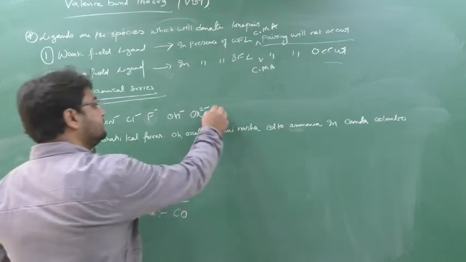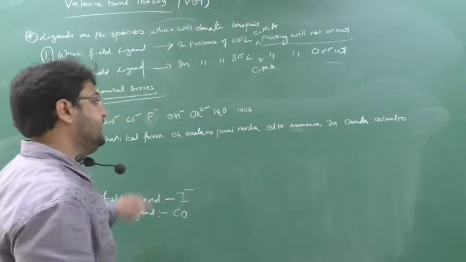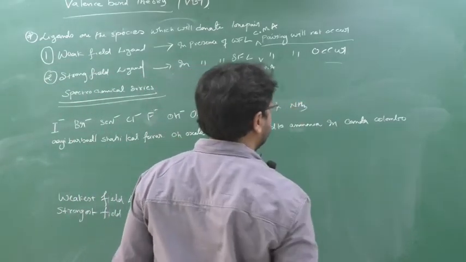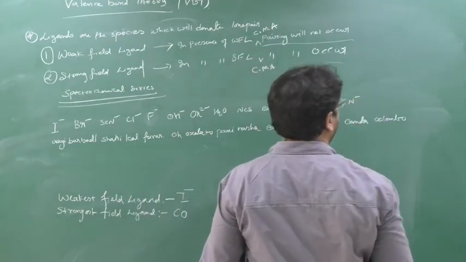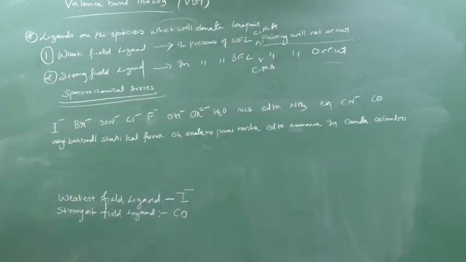Pani means water, nasha NCS. EDTA means EDTA, ammonia means ammonia, in means ethylene diamine, Canada means CN minus, Colombo means carbonyl, not cobalt, sorry, carbonyl. Okay.